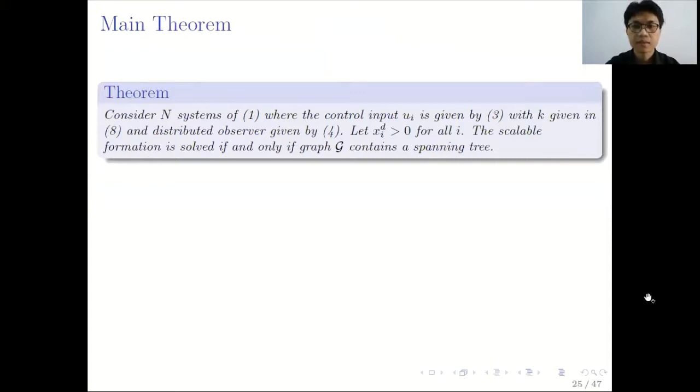And this is the main theorem of our work. Consider the n systems of double integrator given by equation 1, where the control input ui is given by equation 3, with k given by equation 8 that we just discussed, and the distributed observer given by equation 4. Let xi d be positive for all i. The scalar formation is solved if and only if graph G contains a spanning tree.